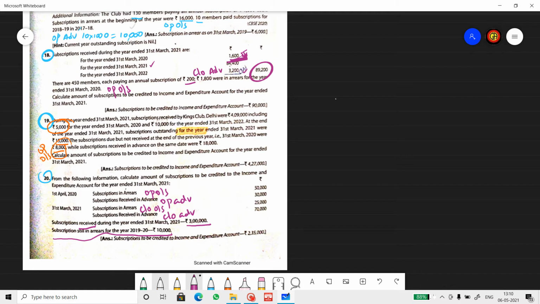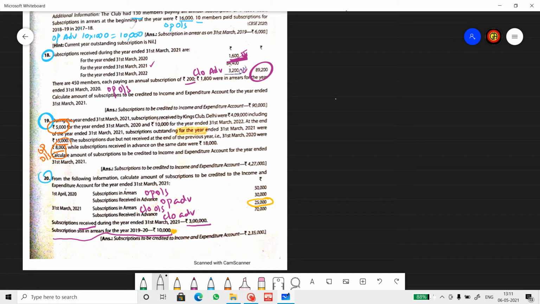This 10,000 is already part of this 25,000, because closing outstanding doesn't mean only the outstanding of the current year, but also all the outstanding of the previous years will be added, like we did in the 18th and 19th questions. So this 10,000 is given just to confuse us. This 25,000 already includes this 10,000, so we just ignore that 10,000.